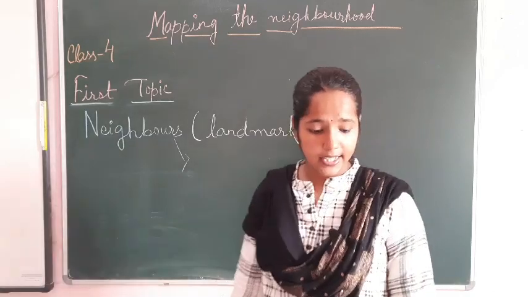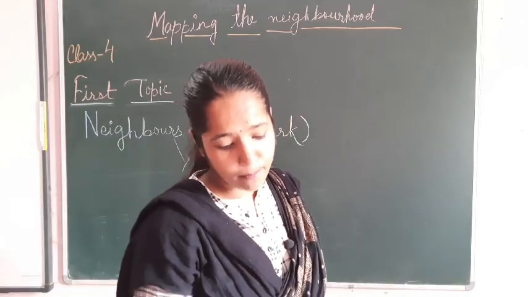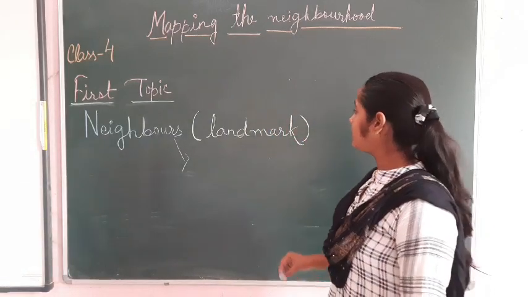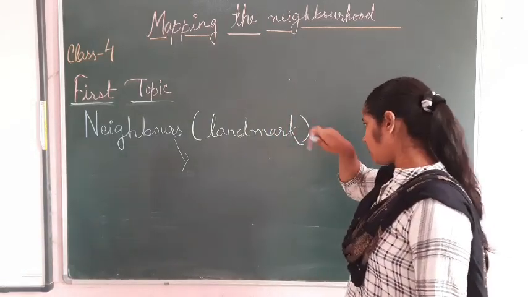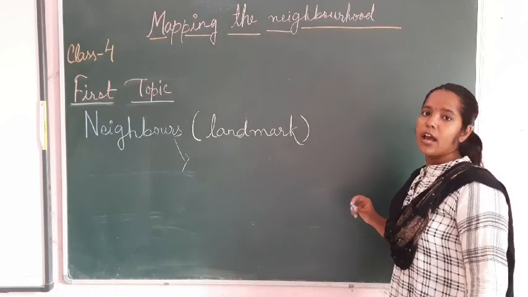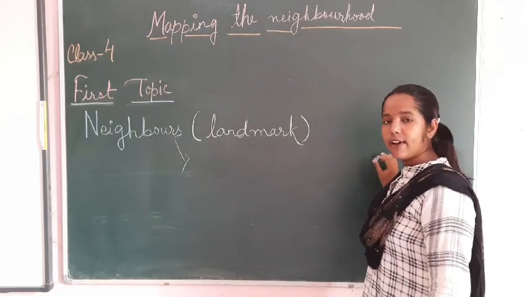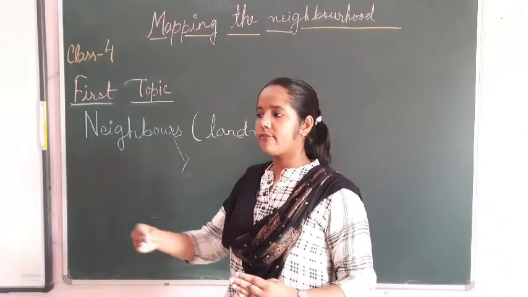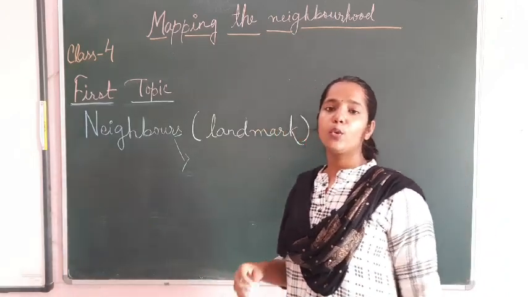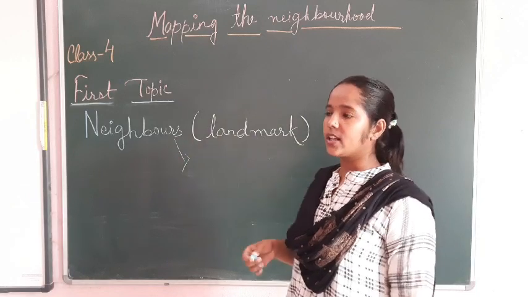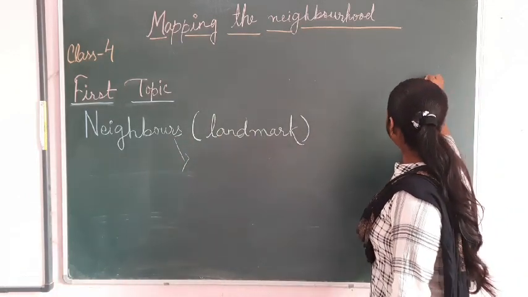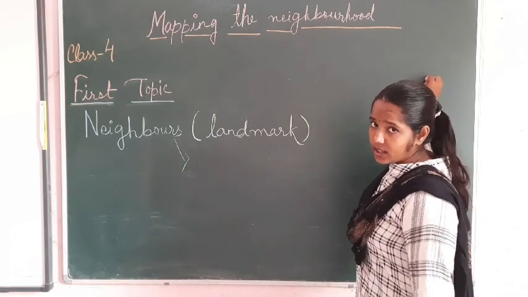Now, tracing a neighborhood is called mapping the neighborhood. Take this Buxar area itself. If I have to go to Ara or Danapur, these are totally far away. If you want to go to Chausa, near Buxar, you go by the route of Sadar Hospital, isn't it?